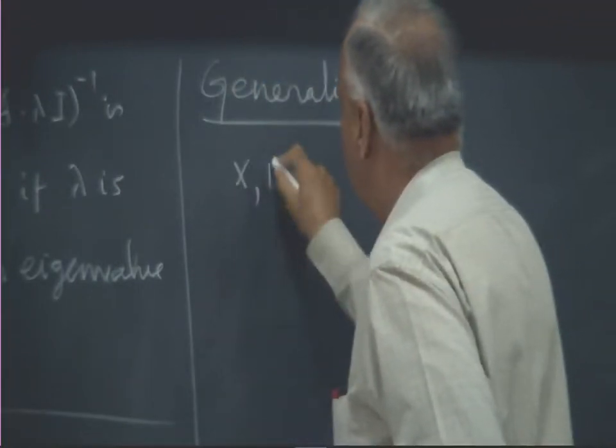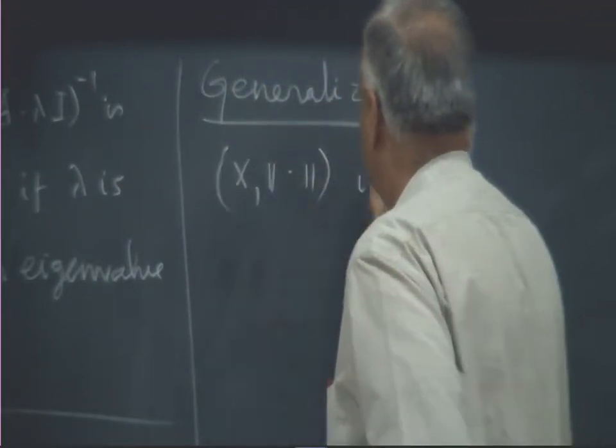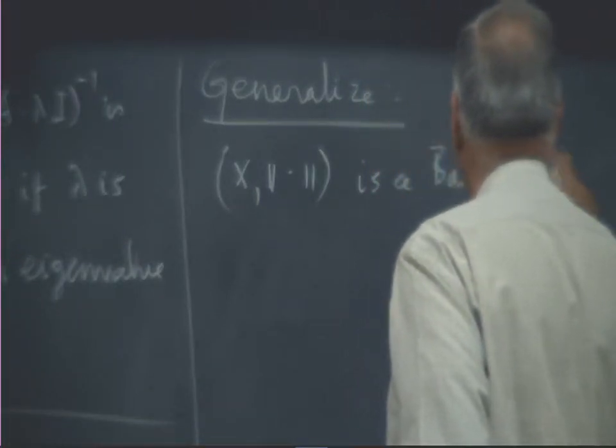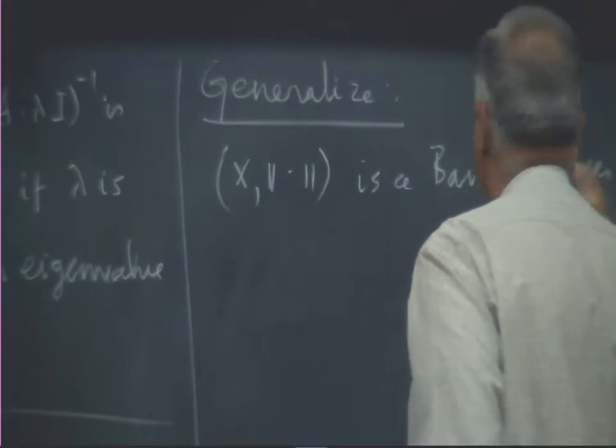Suppose X is a Banach space. I will work only with Banach spaces, otherwise it becomes more and more messy.